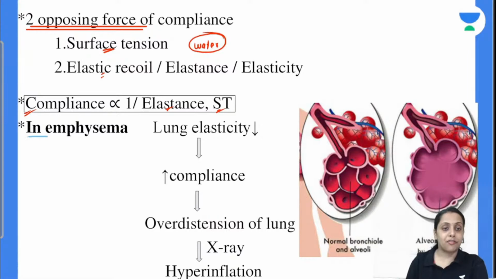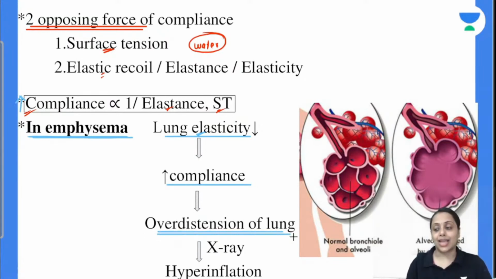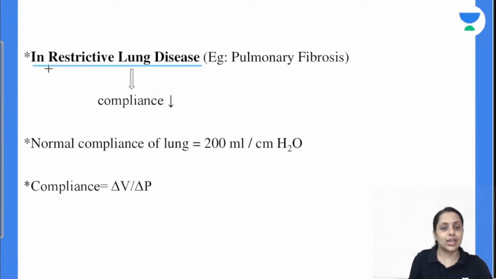So now coming to the emphysema. In emphysema what happened? Lung elasticity decreases. So when lung elasticity is going to decrease, compliance is going to increase. So lung elasticity decreases, compliance increases, and we all know compliance is the stretching of alveoli. So out here there will be more stretching of alveoli and that is going to cause this over distension of lung, and in X-ray we are going to see this hyperinflation areas. Is this clear? Moving further, in restrictive lung disorder like pulmonary fibrosis, compliance decreases.